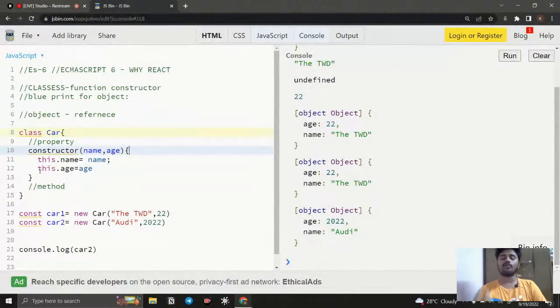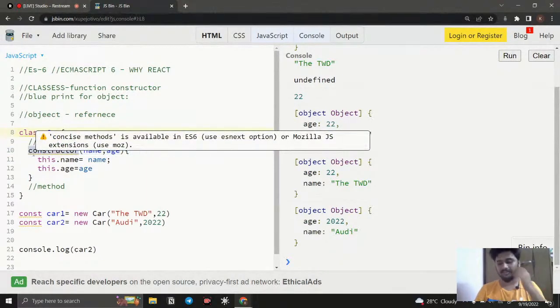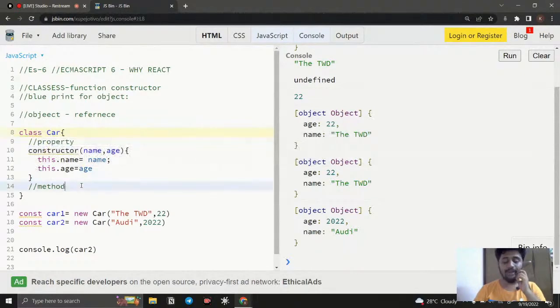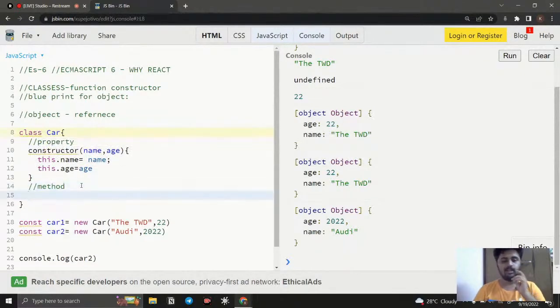And what if I want to create a method? For example, what is a method? A function inside an object is going to be a method. For example, the constructor is going to be a method, right? So the same way, how can I create a method? For example, right now I need to create a method that displays my car and the age of the car in a sentence. How can I do that?